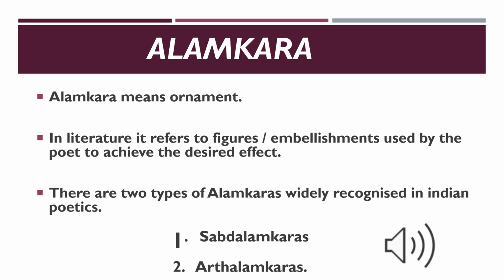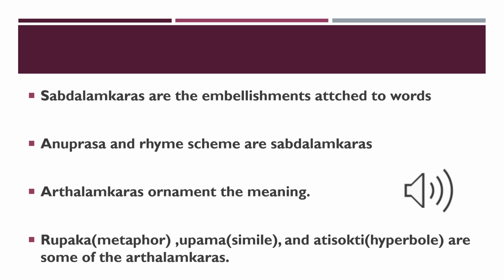There are two types of alankaras widely recognized in Indian poetics. What are they? Sabda alankaras and Artha alankaras. So we can have a detailed look at both. First, Sabda alankaras. Sabda alankaras are the embellishments attached to words, which means the meaning of sound.